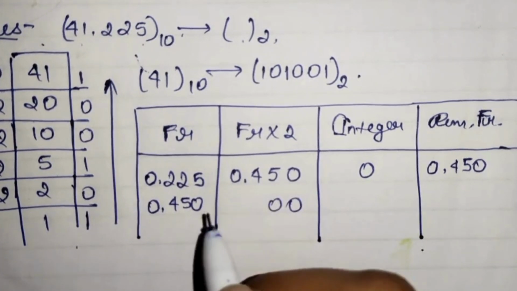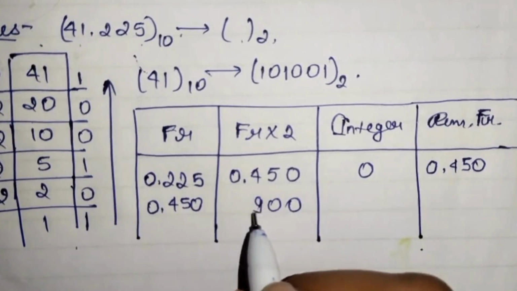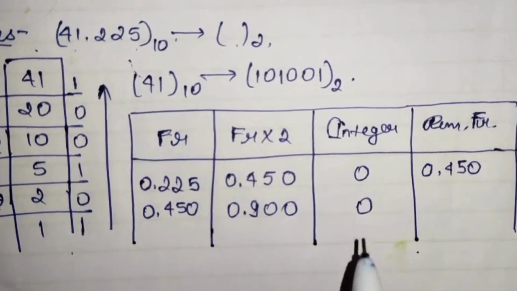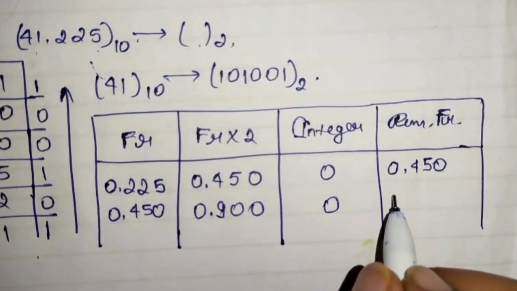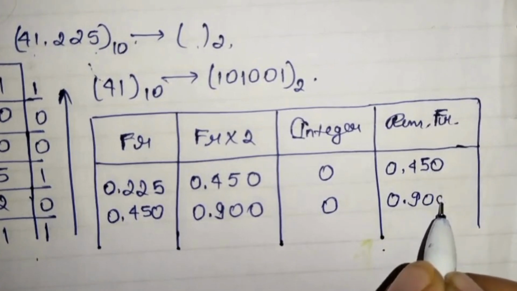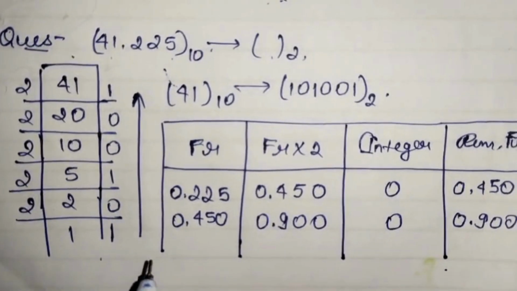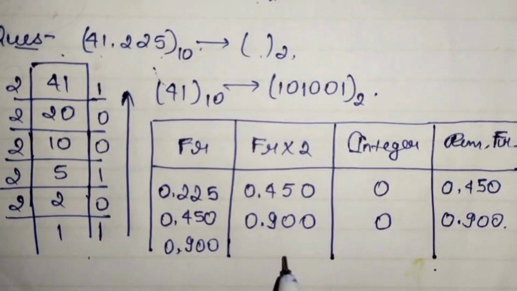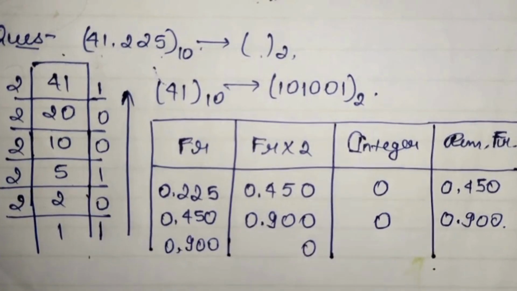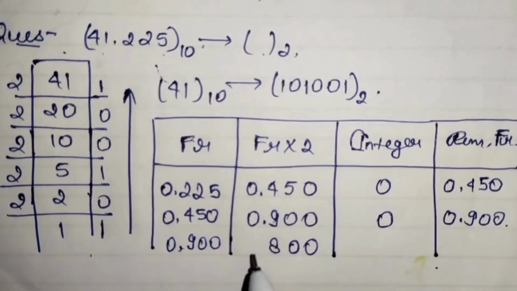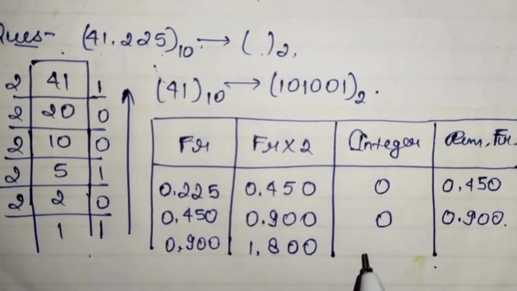Now again we will be multiplying it with 2. 2 5s are 10, 1, 2 4s are 8, 1, 9. This is 0.900. 0 is the integer, and then again we will write here 0.900. We will multiply it with 2. 2 9s are 18, 1.8.